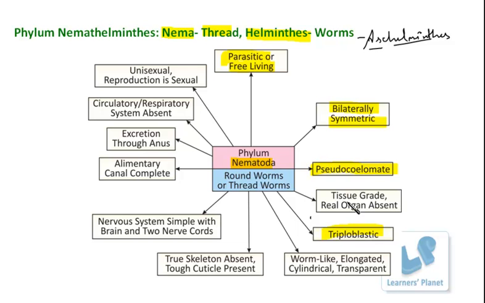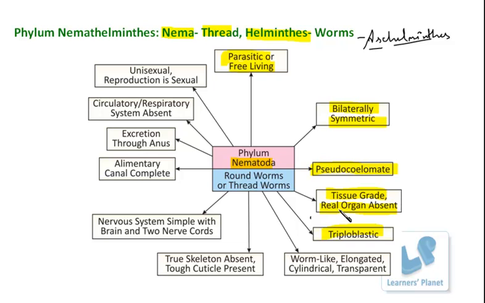So such organisms are pseudocoelomate and triploblastic, and the real organs are not present. And if organ development is not there, that means they have tissue grade of organization. And definitely in these tissues a distinct division of labor is clearly observed.